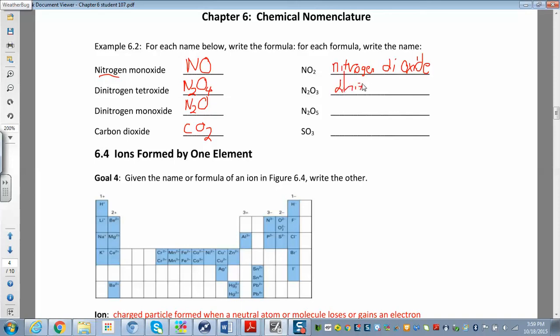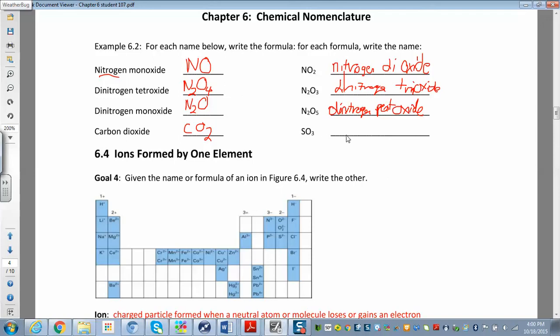Dinitrogen trioxide. There we go. N2O5. See if you could do these. So I have nitrogen and oxygen again, so it's going to be nitrogen and then oxide. And then I'm going to put in my prefixes. I have 2 nitrogens, so that's dinitrogen, and I have 5, so that's going to be pentoxide. So instead of pentaoxide, because I already have the O there.